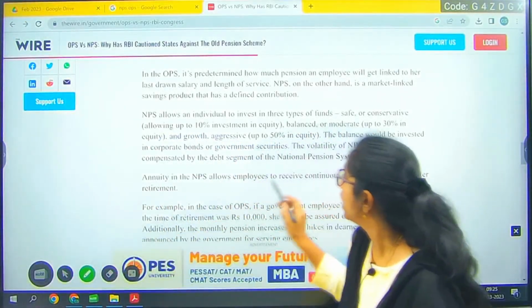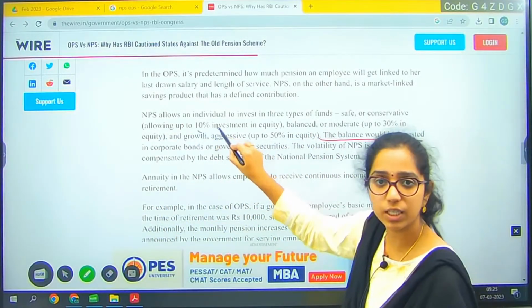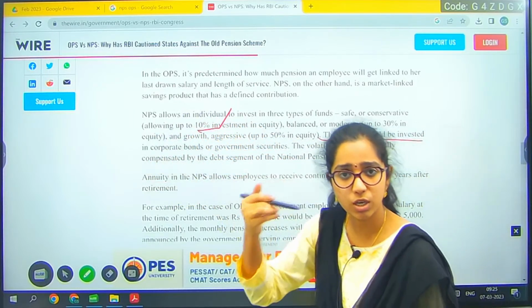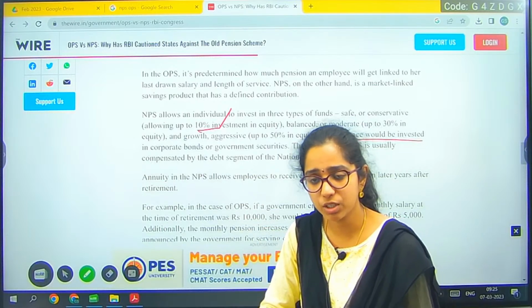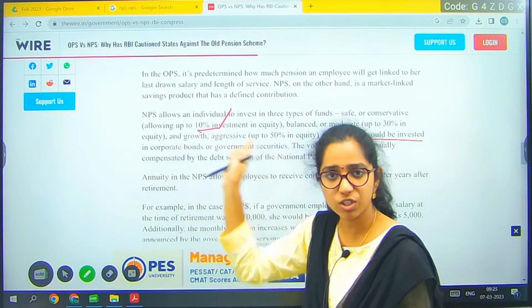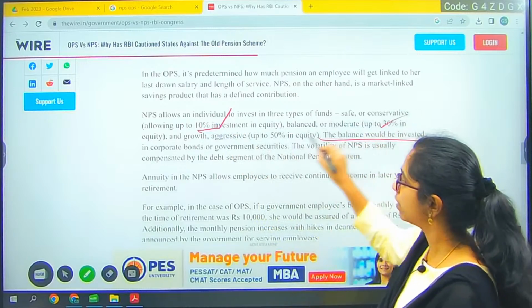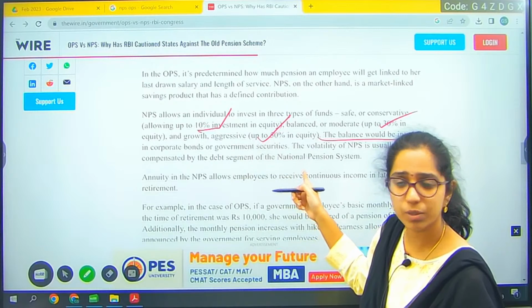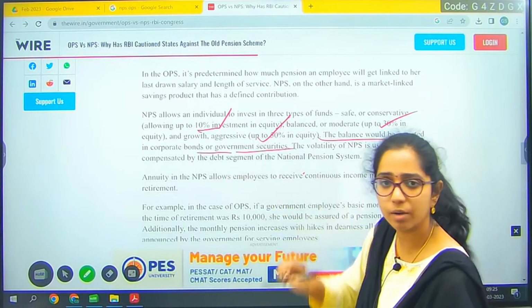With that, for the rest of the amount, if you can see, 10% is invested here, up to 10%. It's up to the particular pensioner. So if I am the pensioner, I am the receiver, it's up to me to choose in which I have to invest. So 10%, 30% and 50%. How much is this? Totally 90%, and the remaining 10% will be invested into corporate bonds and government securities.